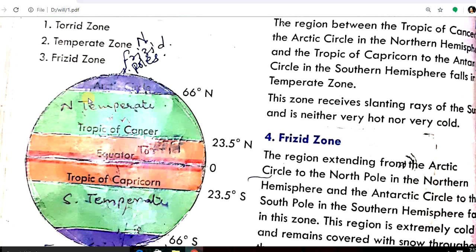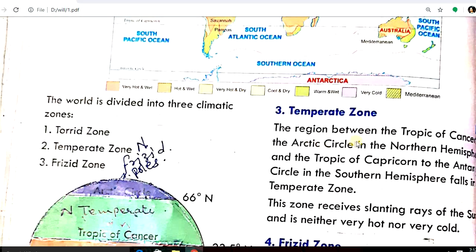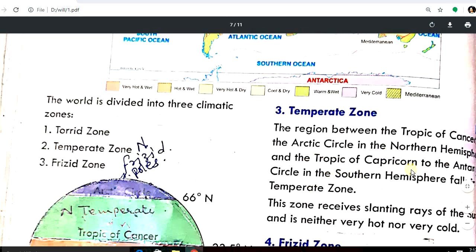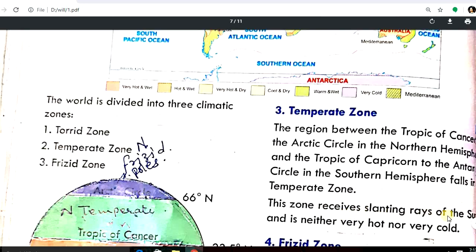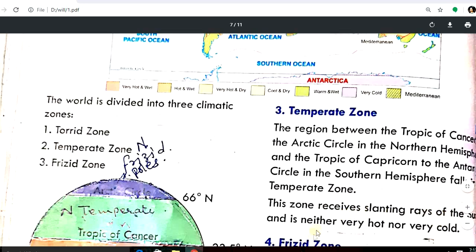Now, second is temperate zone. In this temperate zone, the region between the Tropic of Cancer and the Arctic Circle in the northern hemisphere and the Tropic of Capricorn to the Antarctic Circle in the southern hemisphere falls in temperate zone. This zone receives slanting rays of the sun and is neither very hot nor very cold.